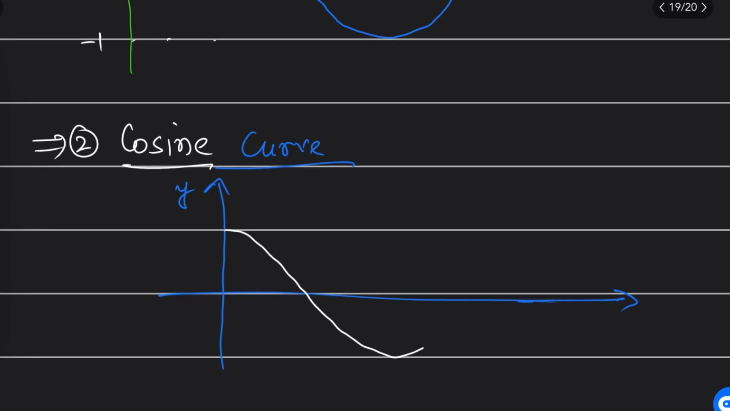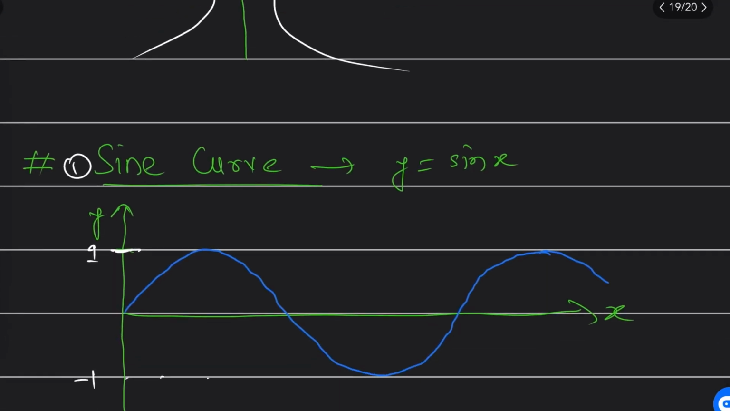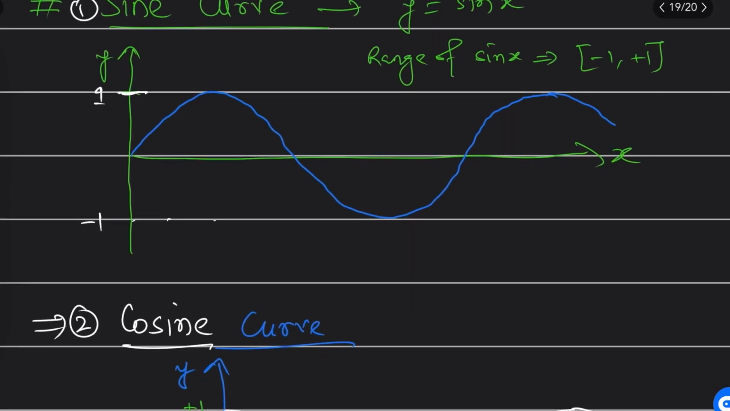Let me draw. I am poor in drawing graphs. Fine, this is looking like this, sir. Here, this is +1 and this is -1, the y values. The range of sine and cosine is also -1 to 1. So if I am talking about range, keep this in mind: the range of sine x is -1 to +1. Keep this in mind.